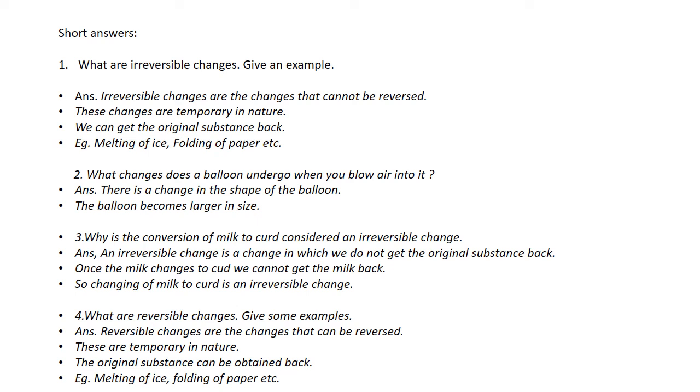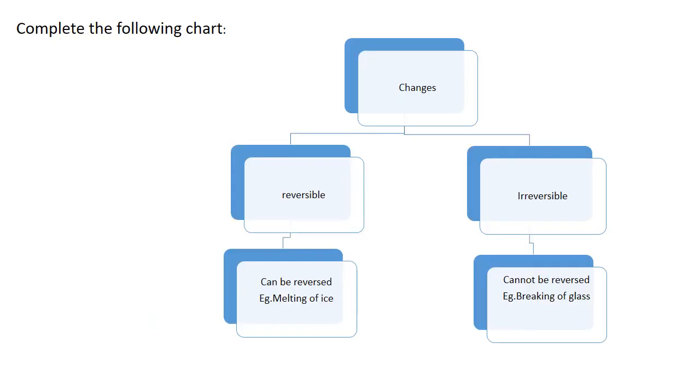Question number 4. What are reversible changes? Give some examples. So reversible changes are the changes that can be reversed. These are temporary in nature. The original substance can be obtained back. Example, melting of ice, folding of paper, etc.